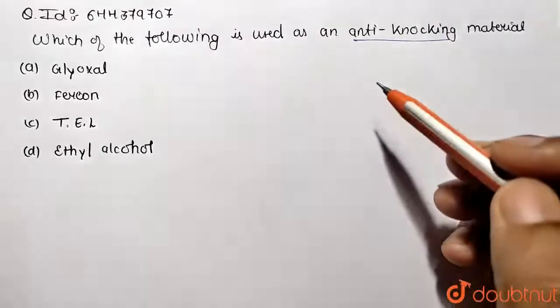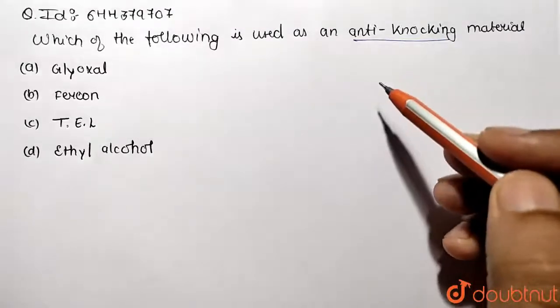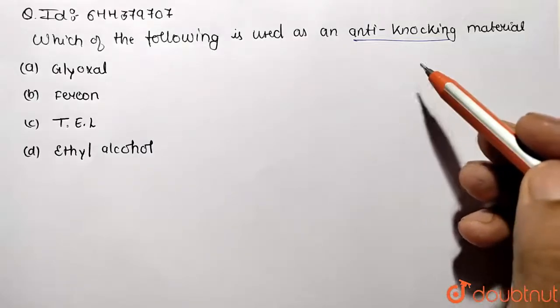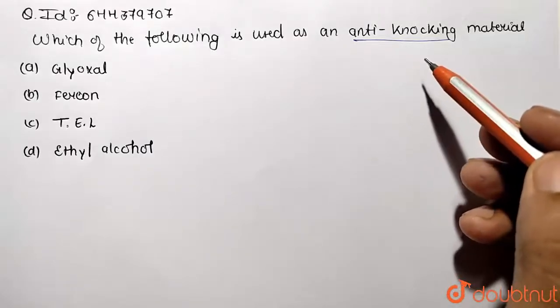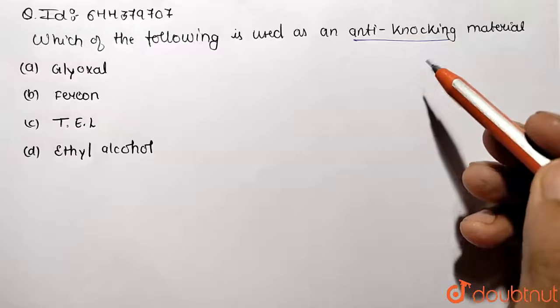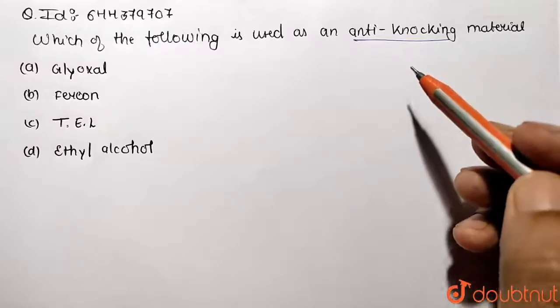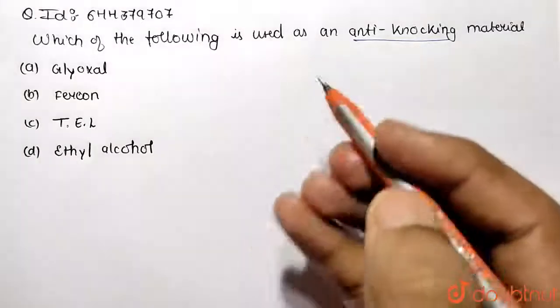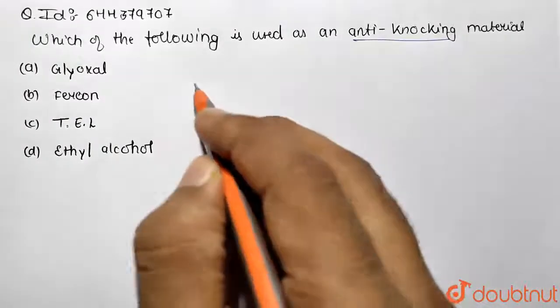So basically anti-knocking agent is an additive, or what we call a gasoline additive, that is used to reduce the engine knocking, and it will also increase the fuel octane rating by raising the temperature and pressure at which the ignition occurs. So basically this is also theoretical information, so you need to remember. So I'm discussing a definition.